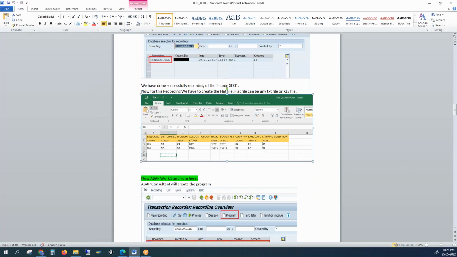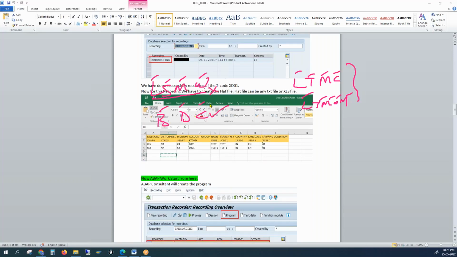But in S4HANA, we don't need to create this particular template. SAP itself is providing us the templates in XML format. You download it and use it. Okay, so that's the reason. SAP tells us, but still LSMW and BDC are existing in S4HANA, but we don't use them. We are using only this for cutover activities.